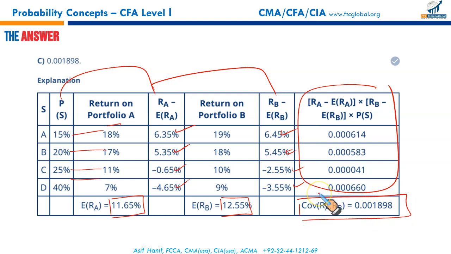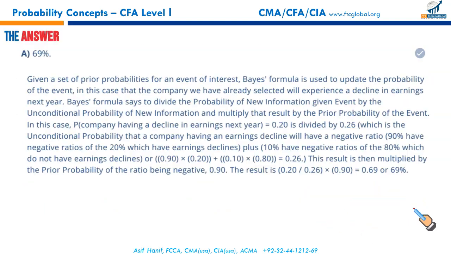So you have 2 methods to use. Either you use the previous one using the financial calculator, or you can calculate the expected return first, then calculate the deviations and multiply the deviations with the probabilities to get your result, and there you go. Whichever method you feel convenient with is entirely up to you.